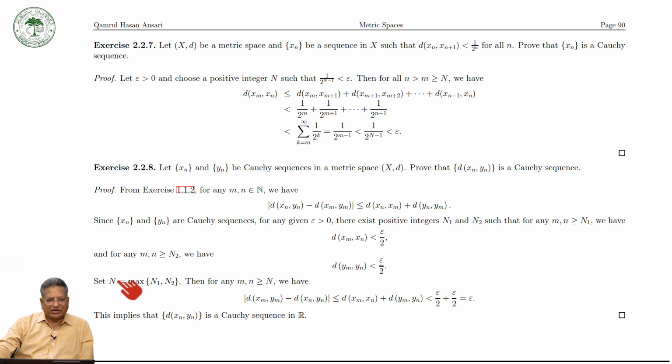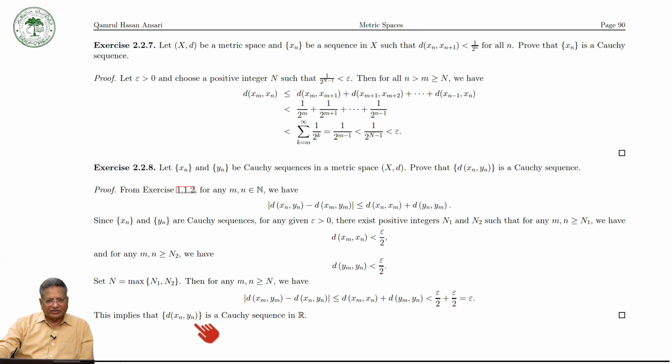Now you can set n equal to the maximum of n1 and n2, and then for any m, n greater than or equal to n, this is less than epsilon by 2, this is less than epsilon by 2, the whole thing is less than epsilon. Therefore d(x_n, y_n) is a Cauchy sequence of real numbers.